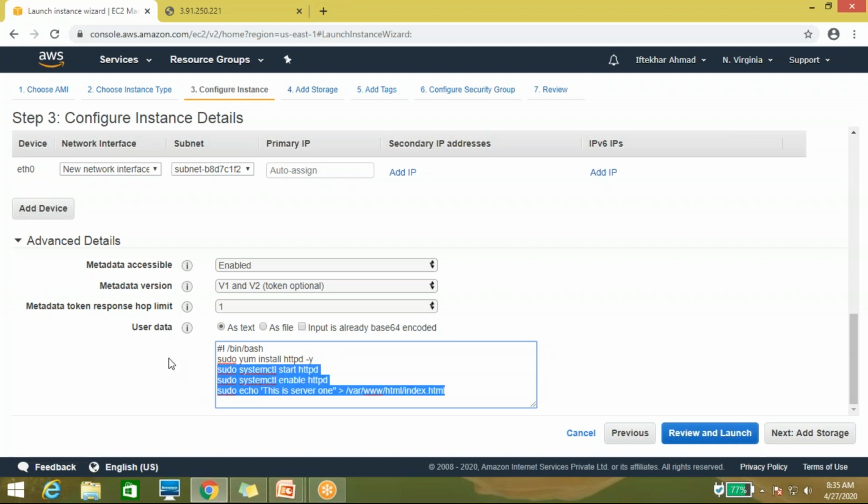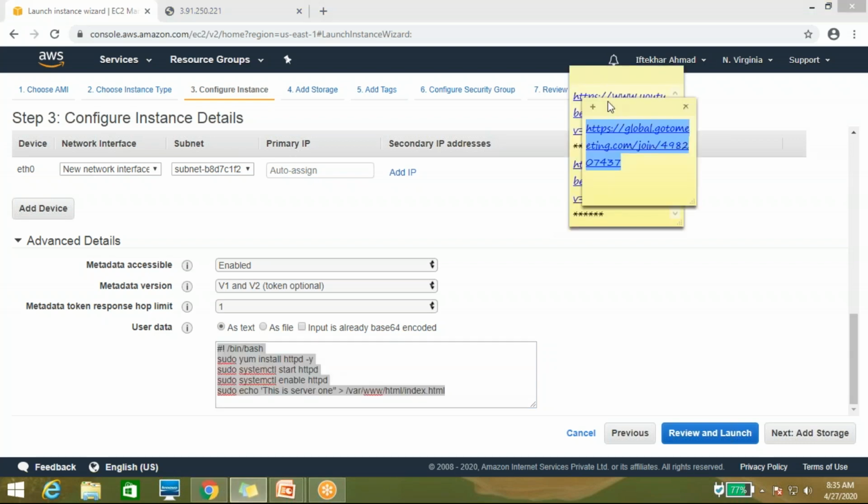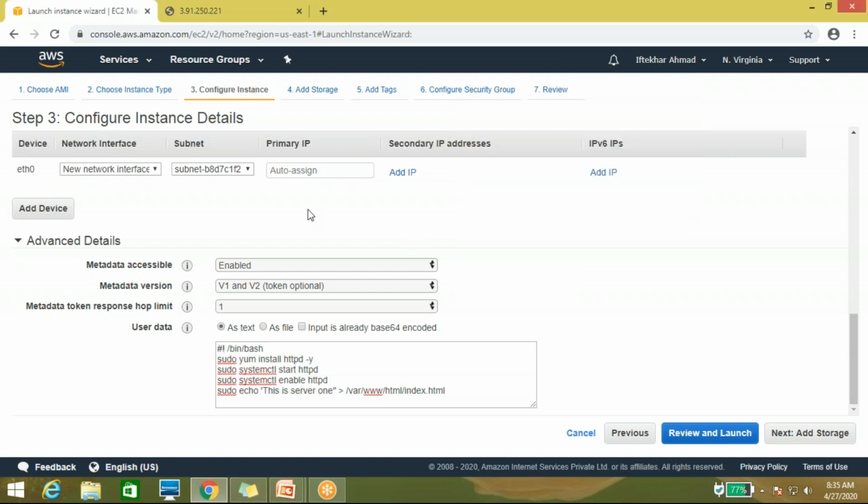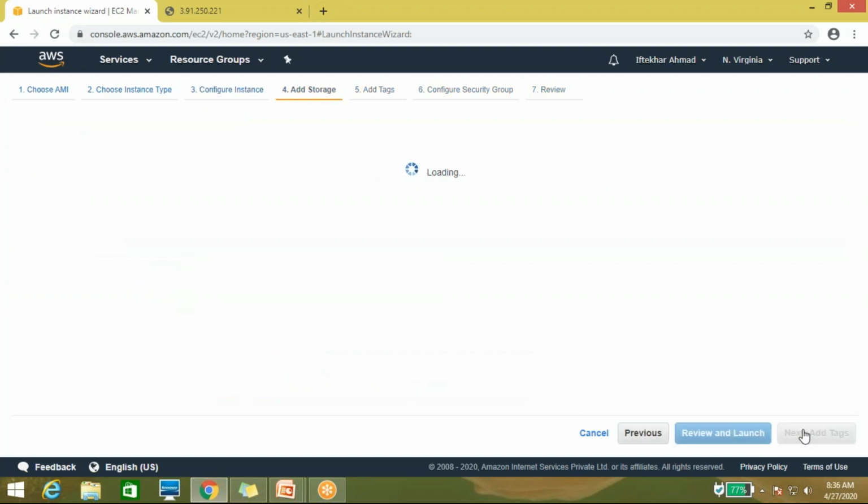Okay, let me copy. Every time it's required. So slash bin, install httpd, and the html file. Okay, now click next.